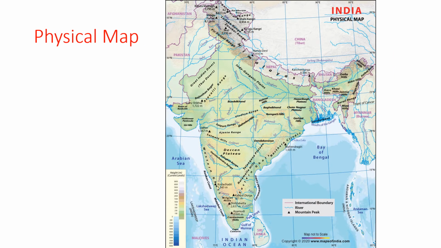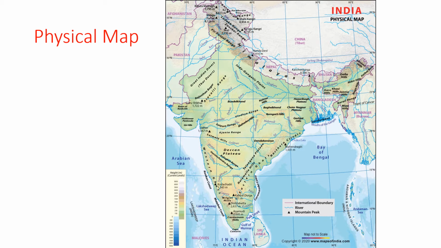Next, physical map. Physical maps show physical features such as mountains, rivers, plains, valleys, plateaus, etc. are called physical maps. Look at this Indian physical map. You can see physical features of the land such as rivers, oceans, mountains, plateaus, plains, etc. Oceans, as you know, it is in blue color.